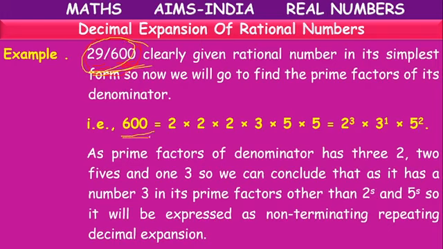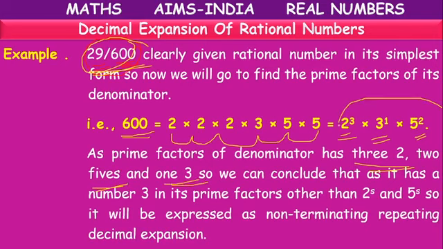We will take the denominator and write the factors for 600. What we will get? 2 cube, 3 power 1, 5 square. Means it has 3 2's, 1 3, 2 5's. Here, along with 2 and 5, another factor is there.